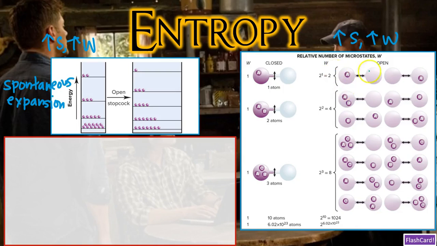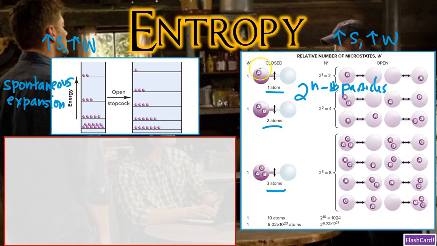So each of these here represents an individual microstate. We're not talking about macrostates here, folks, only microstates, okay? And also, when we open the stopcock and allow that increase in volume, the relative number of microstates is going to be 2 raised to the power of n. And n is going to be based on the number of particles. For us, those particles are going to be atoms.